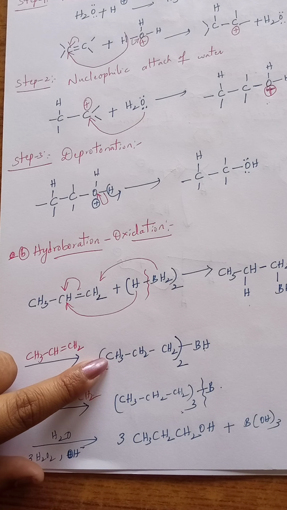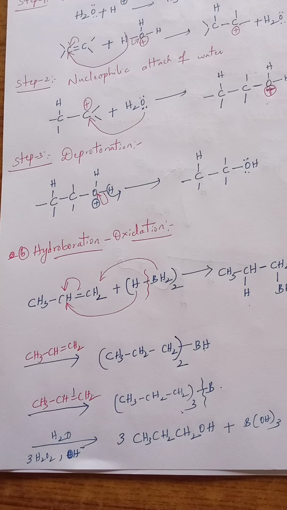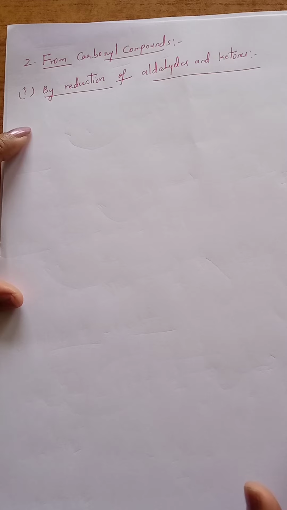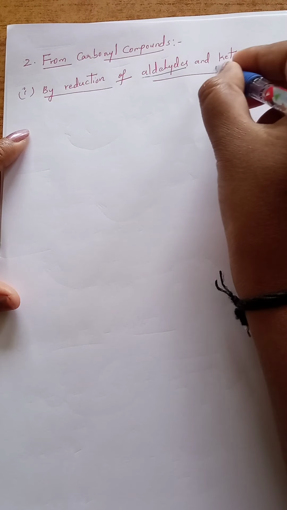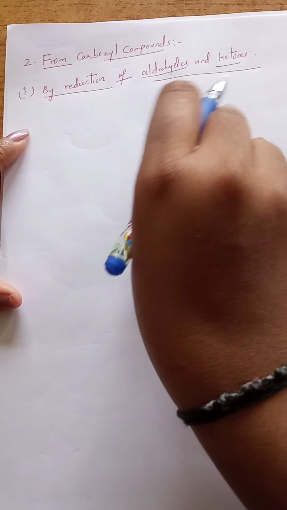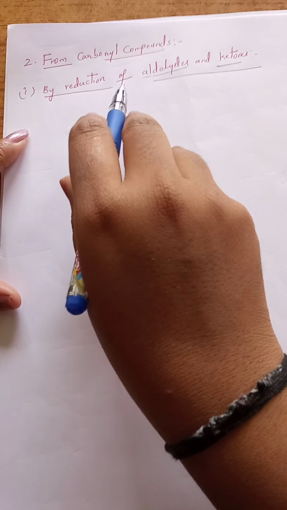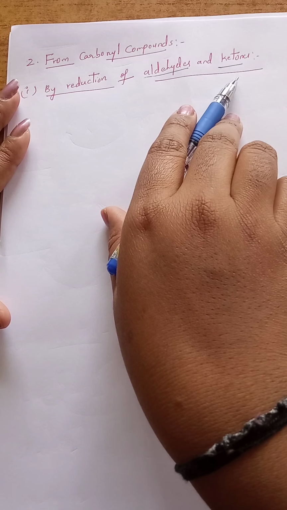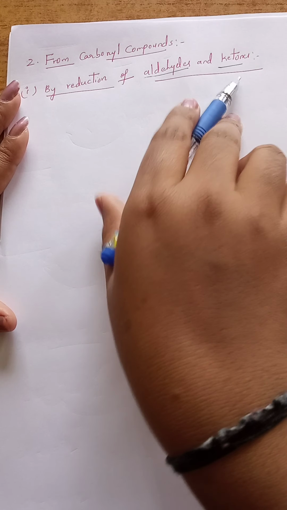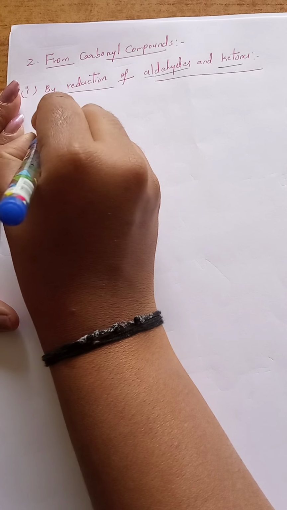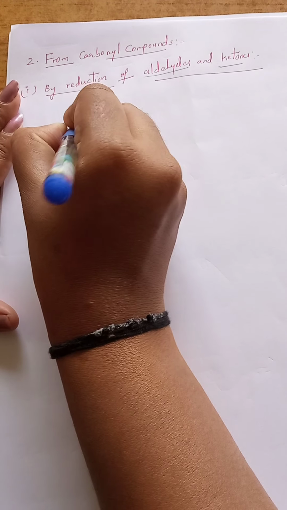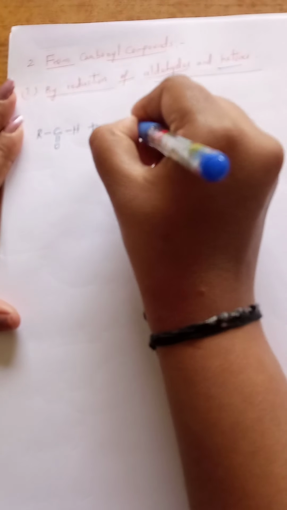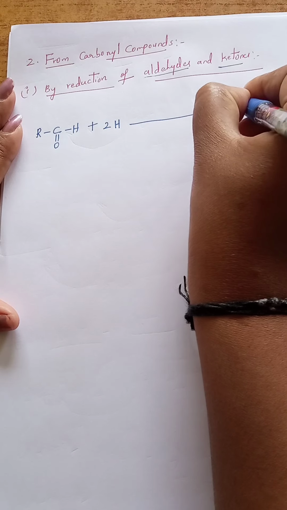This is about the first preparation of alcohol by using alkene. Now we will see the second one. So the second preparation method is by using carbonyl compounds. We know carbonyl compounds are mainly aldehydes and ketones. When these aldehydes and ketones undergo reduction, what is meant by reduction? Addition of hydrogen or removal of oxygen is known as reduction. Whenever these two undergo reduction process, they can be converted into alcohol. I am taking here the general representation of aldehyde, that is RC double bond O, H. Whenever this aldehyde undergoes reduction, it is added by hydrogen in presence of a reducing agent.